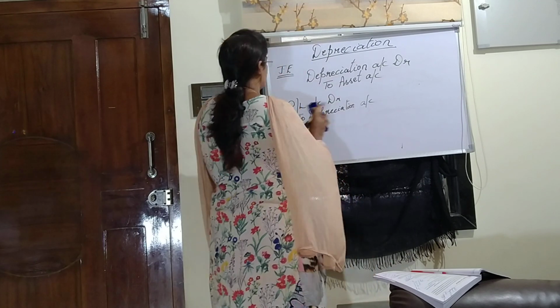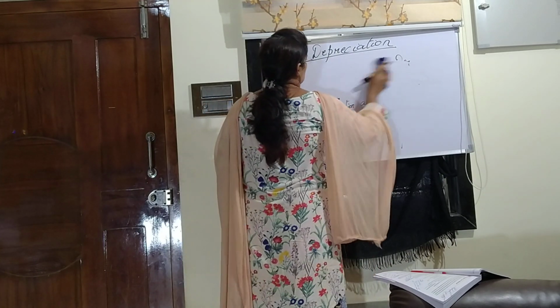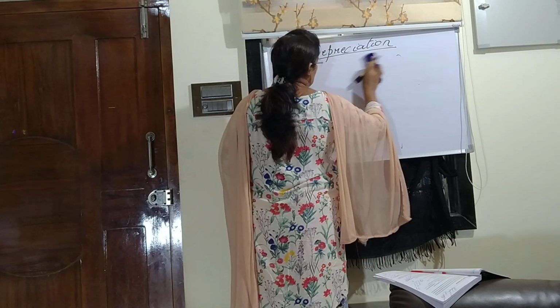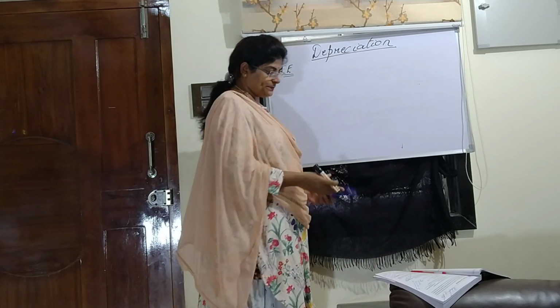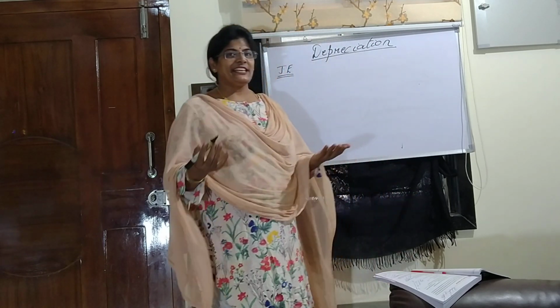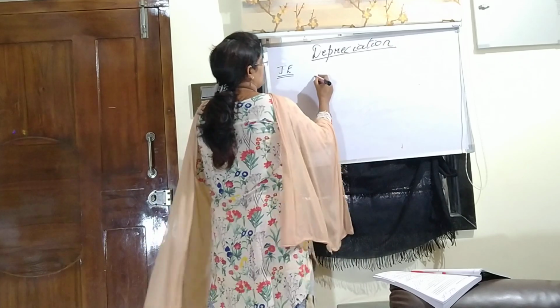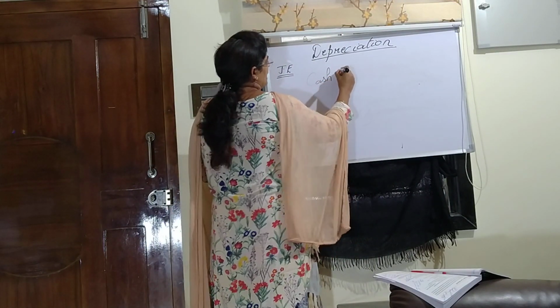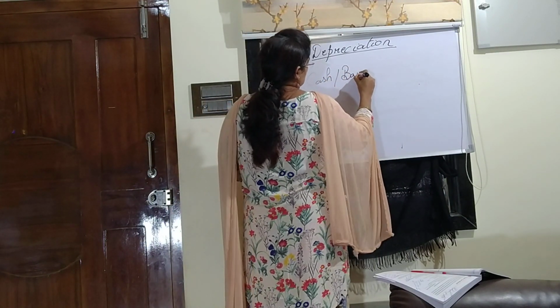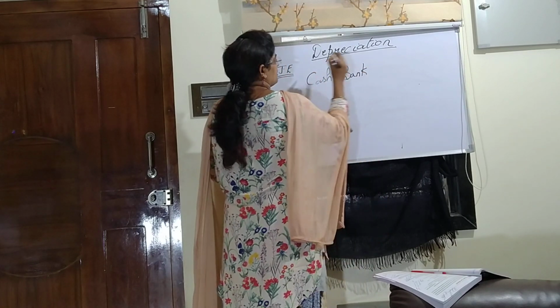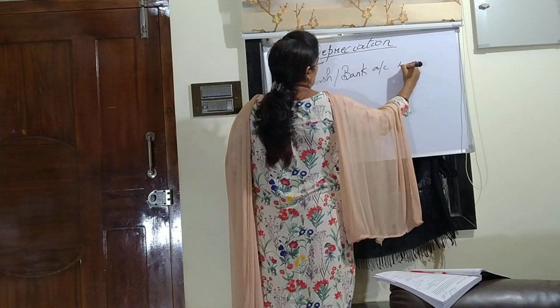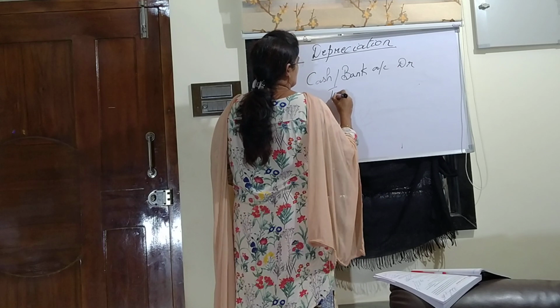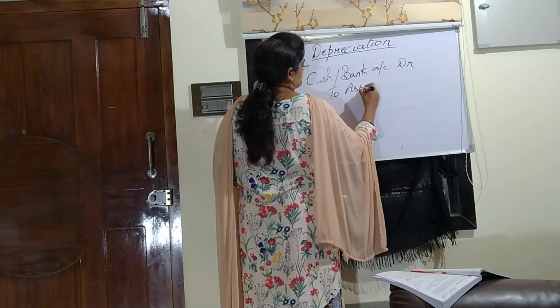The fourth journal entry will be in case the machinery is sold. When you sell a machinery, what is coming into the organization? Cash, or say the cheque. Cash account debited, and it is coming because of the asset which is sold.